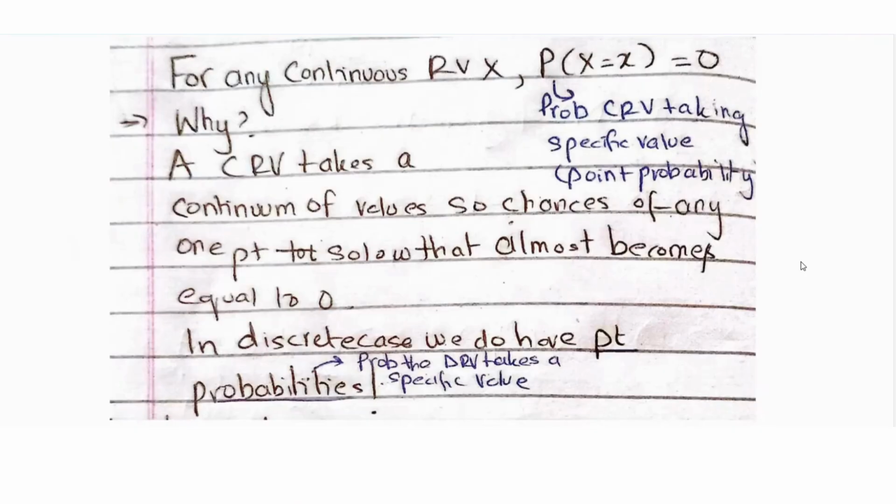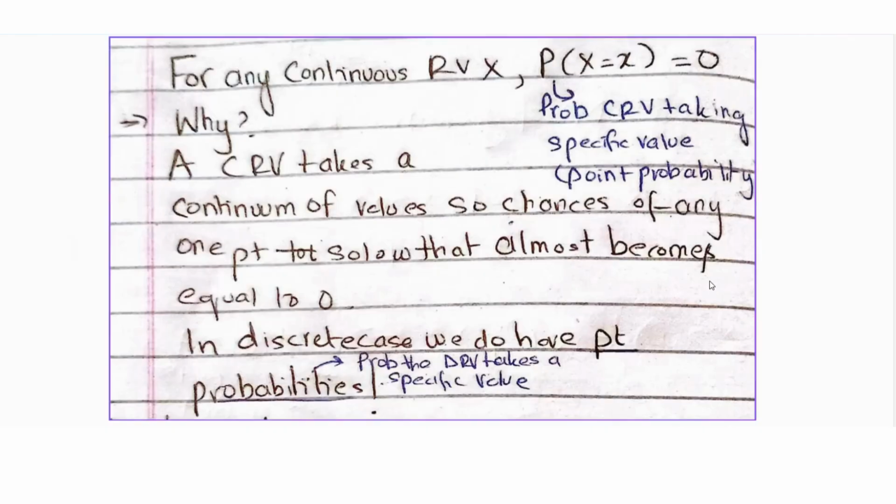Now, why is that? Like we said, a continuous random variable takes a continuum of values, an uncountable number of elements in an interval. Because there is such a continuum of values, the chance of any one point is so low that it becomes equal to 0.